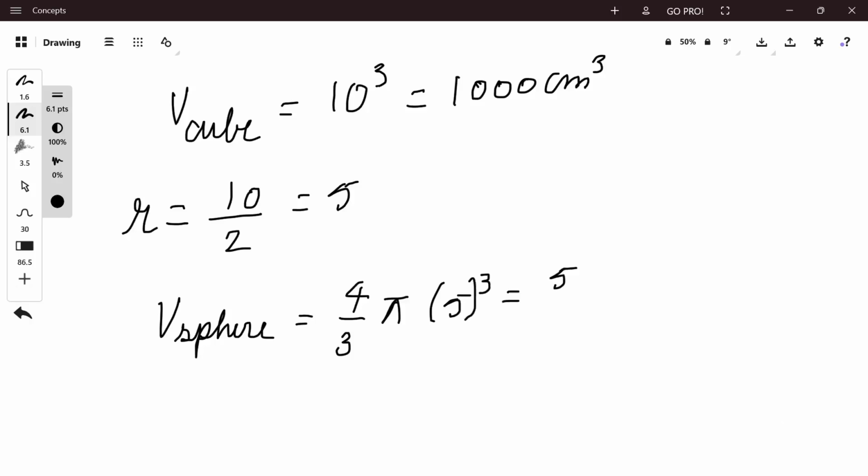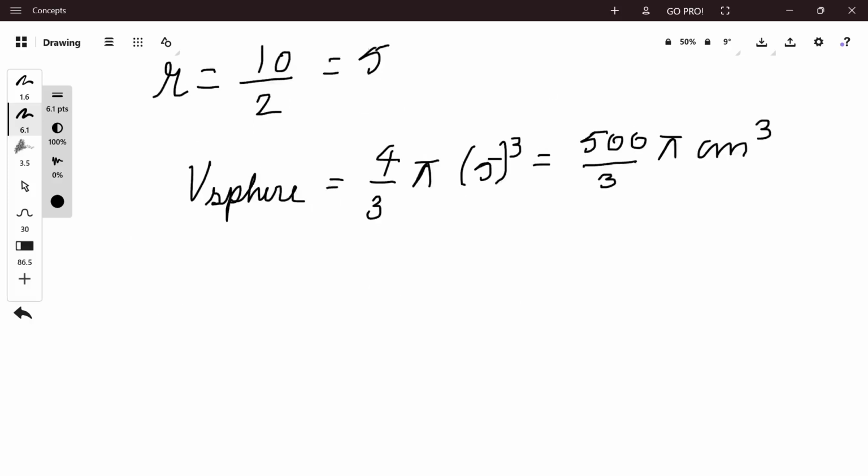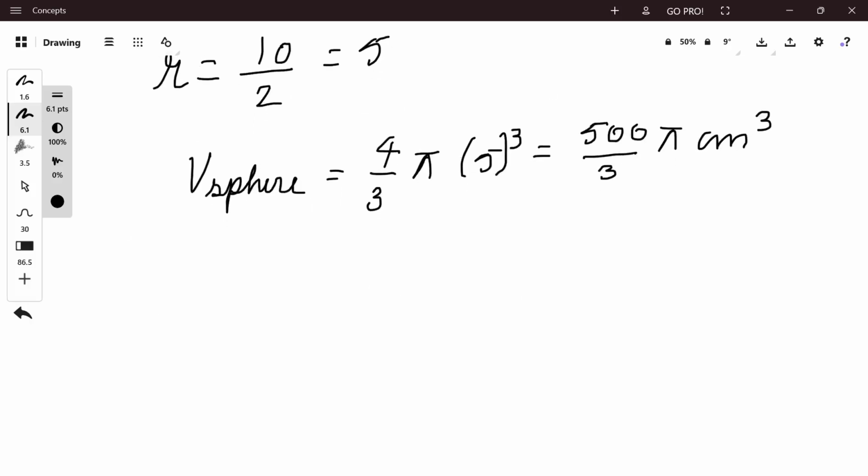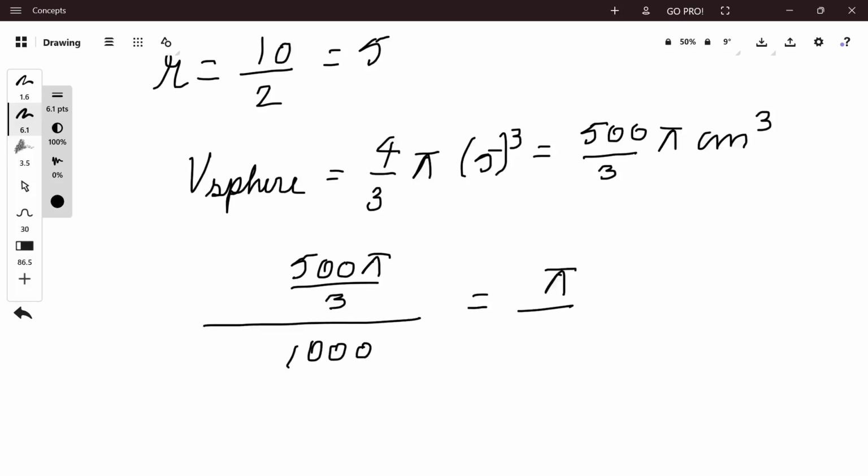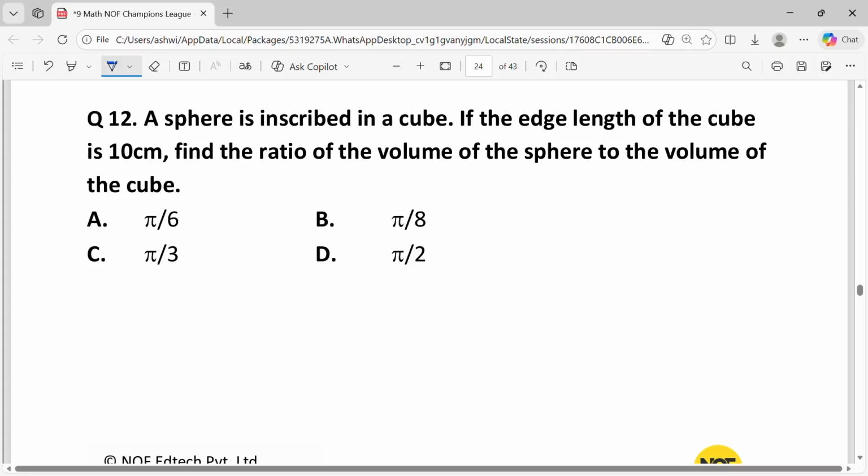That is equal to 500 by 3 pi centimeter cube. The ratio V sphere by V cube is equal to 500 pi by 3 upon 1000, which is equal to pi by 6. Comparing with the given options, the answer is A, pi by 6.